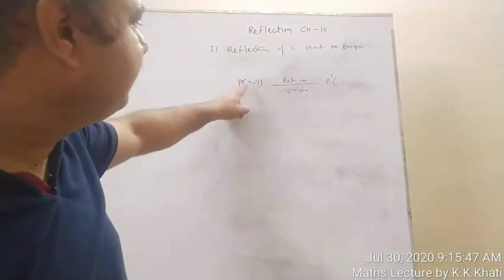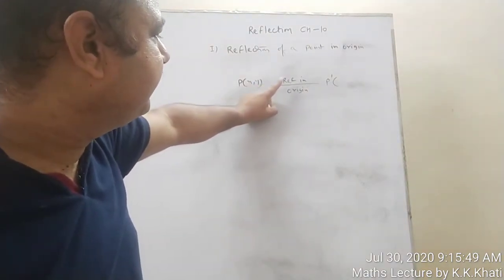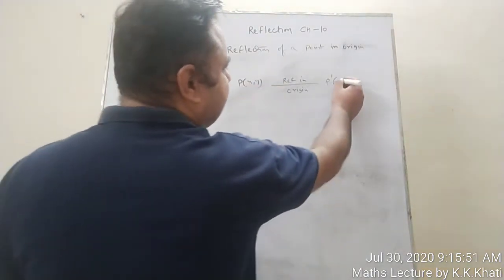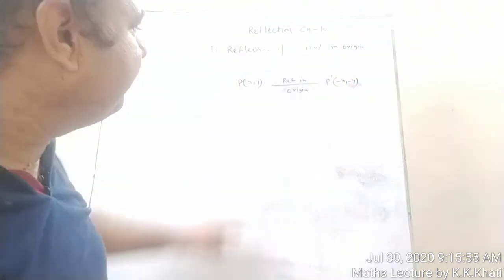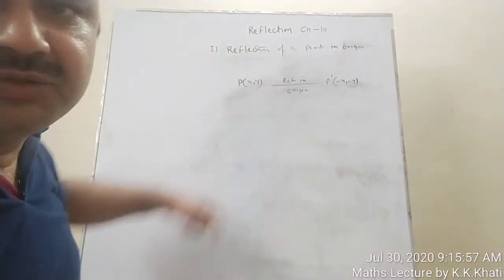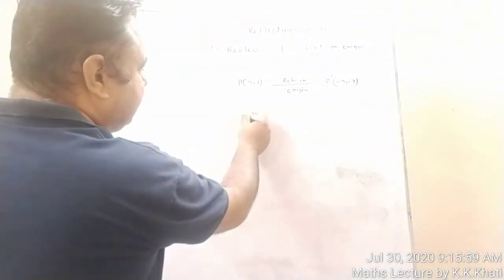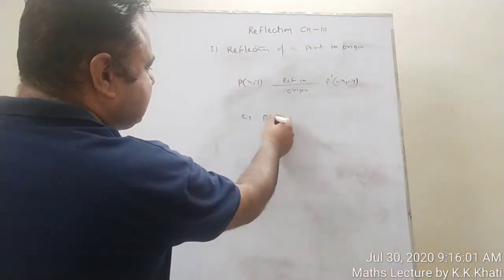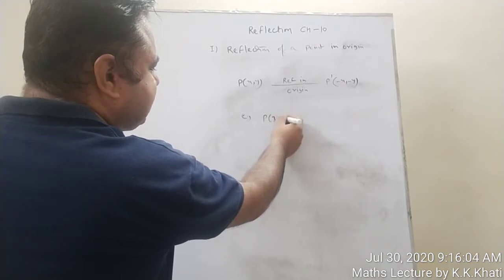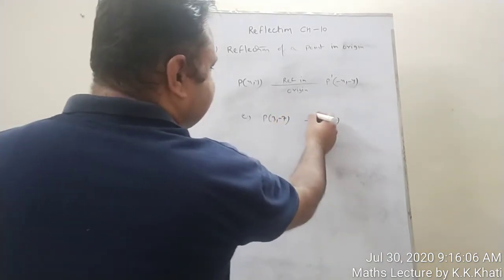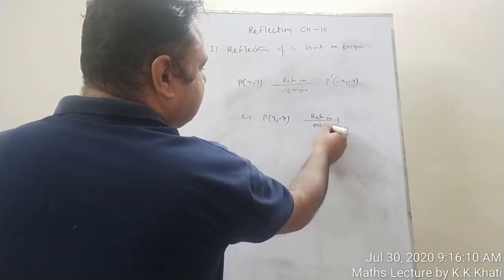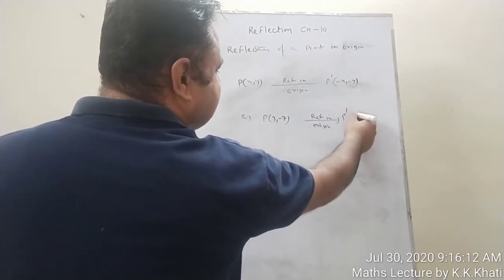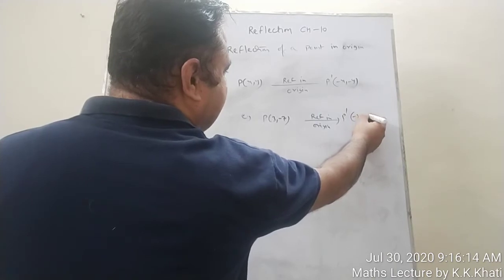So the reflection of a point (x, y) in the origin will be (-x, -y). It means we have to change the sign of the x coordinate and the y coordinate also. For example, suppose we have a point P, it is (3, -7), and we are interested in the reflection in the origin. So we should write P dash is (-3, 7).